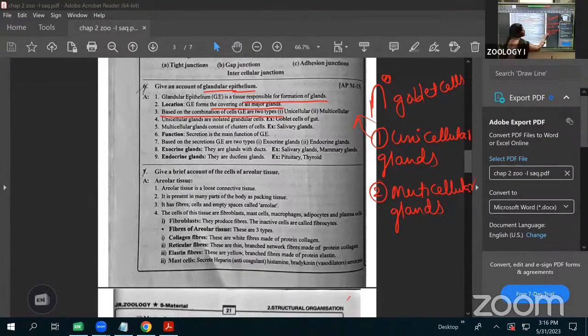Next is the multicellular glands. What about the multicellular glands? They are clusters of cells. The grouping of cells secreting the secretions we call a multicellular gland. An example is the salivary glands.